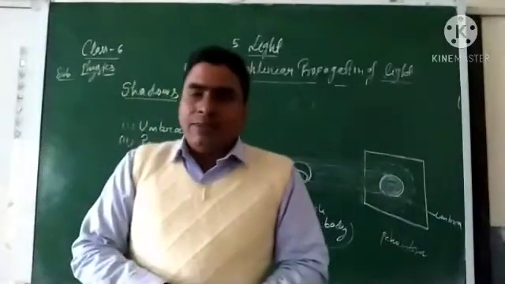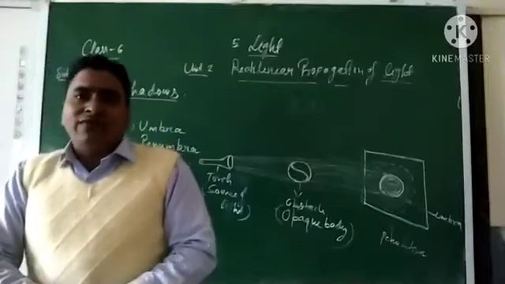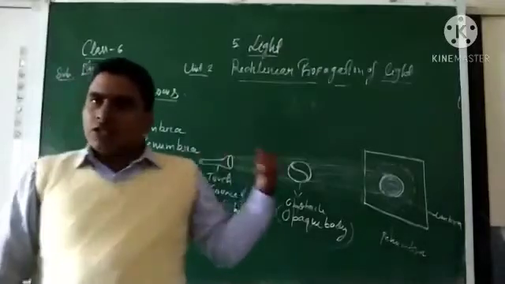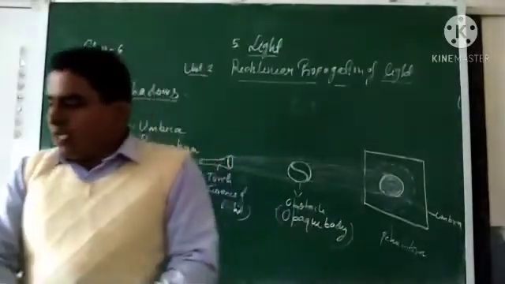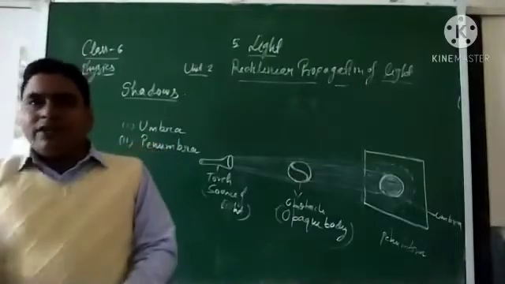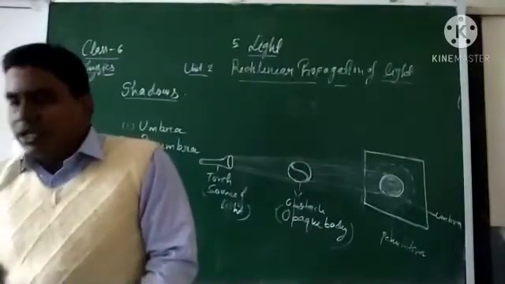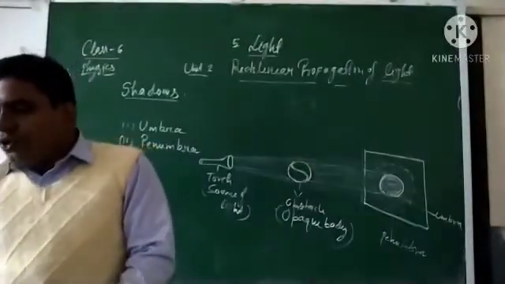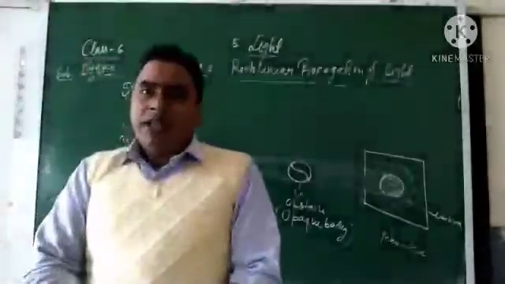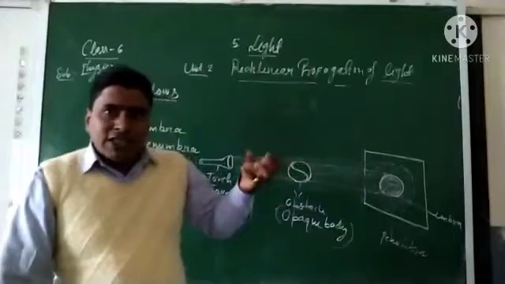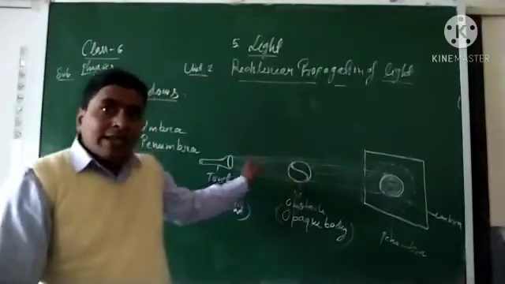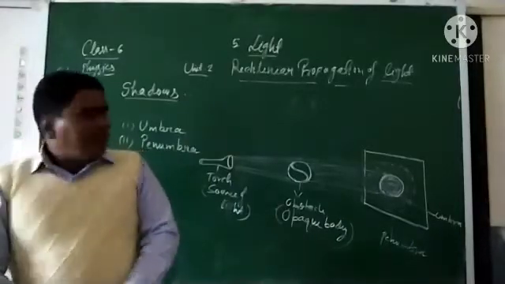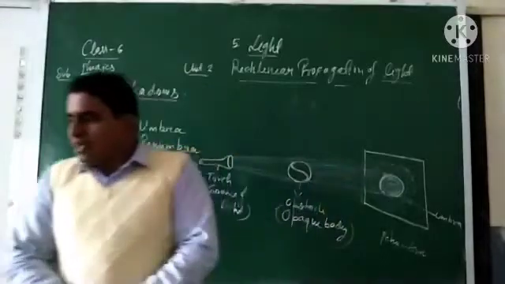Formation of the shadows, some conditions. First, the condition for the formation of shadow: there must be a source of light. Then shadow will be formed. Second, there must be an opaque body to obstruct the path of the light. There must be an opaque screen to receive the shadow, as it cannot be formed in air. A screen is required where the shadow is formed, an opaque body or obstacle is required, and a source of light is required.